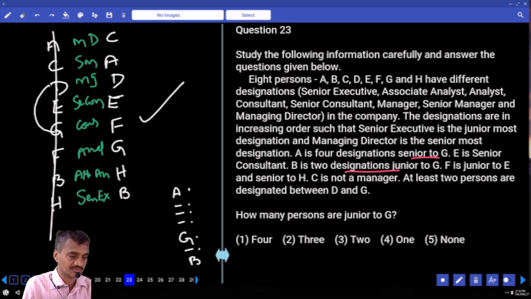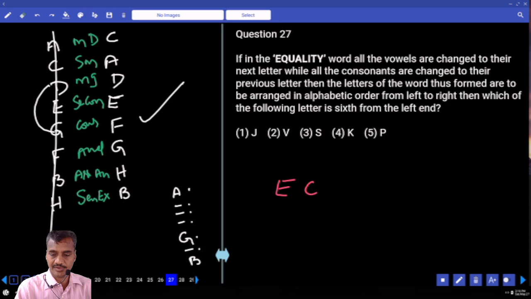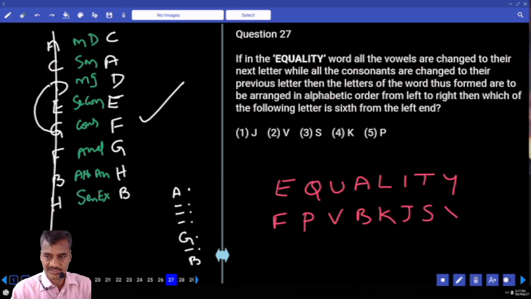Now this is about question numbers 23 to 27, 26, then 27. Now in the word EQUALITY, all vowels are changed to the next letter. E has become F, isn't it? And U, V, A, B, I, C. And the consonants are changed to the previous. And Q, 17 minus 1, 16, and this is K. Yes, and this is X.